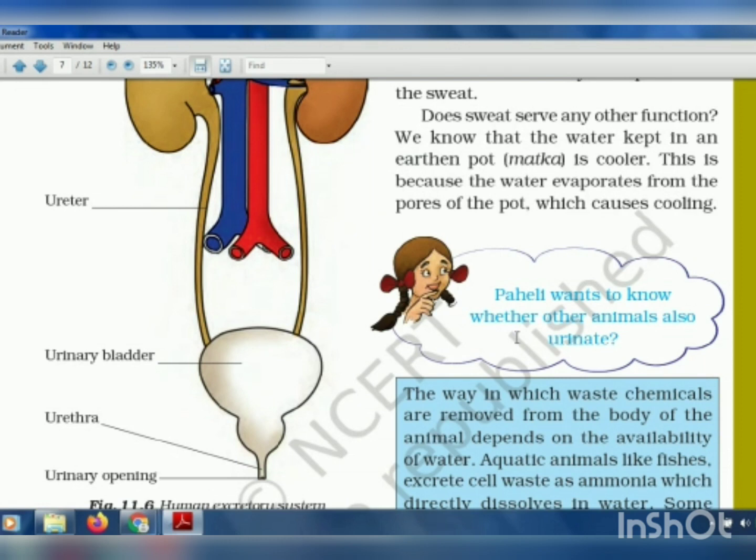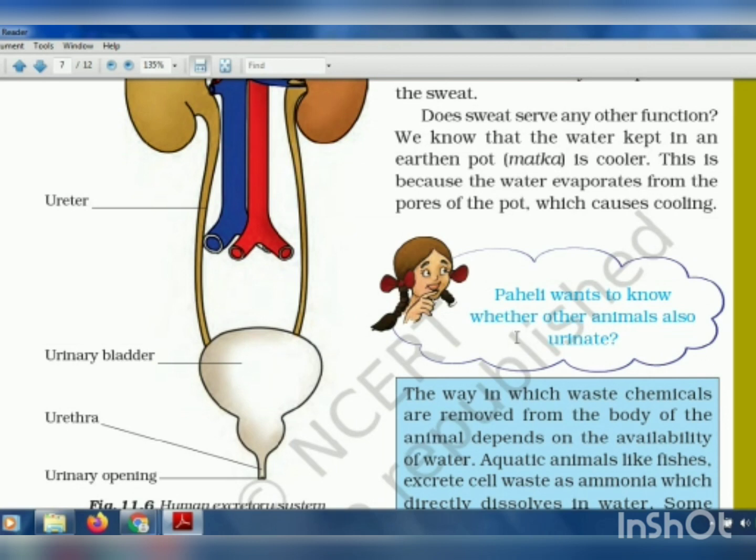Now the same thing happens with sweat. When we sweat, we can feel the water on our whole body. When the heat comes and touches our skin, the water present on our body gets absorbed and evaporated, and the heat is not able to enter into our body.